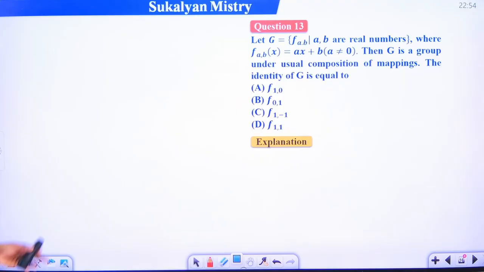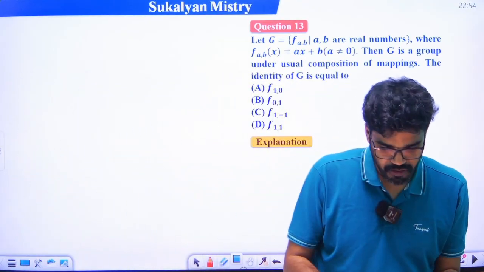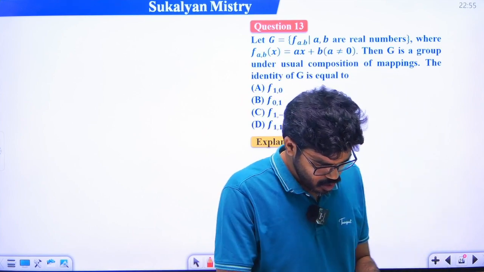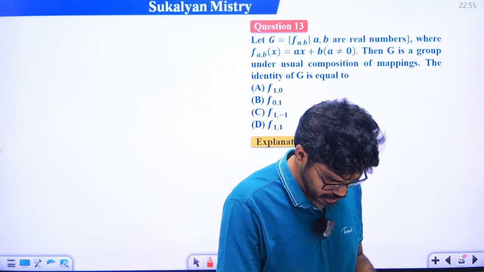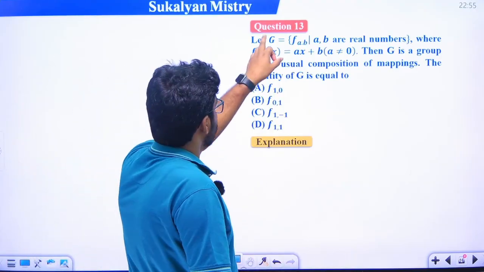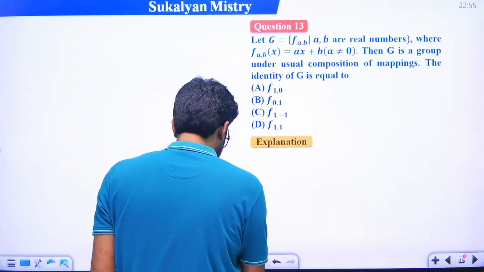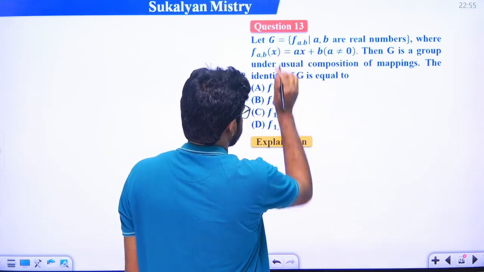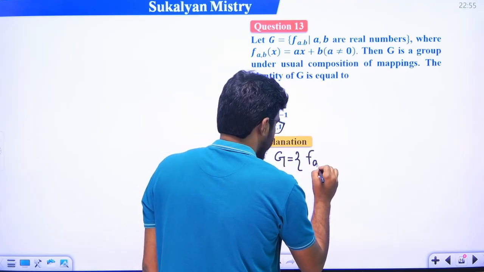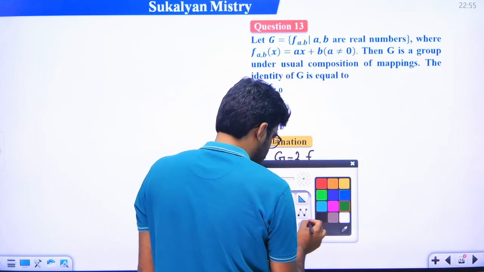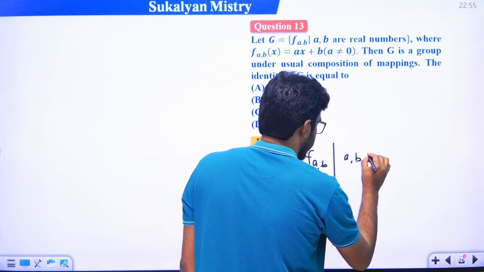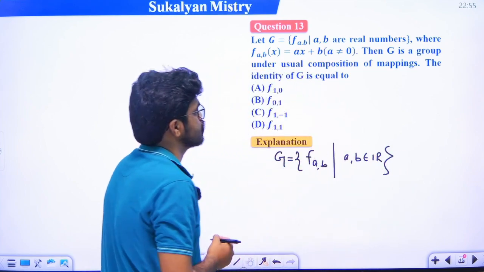So next problem, try to solve this problem. It is a very, very important example. Just see, if we solve this problem, then I think you can solve any type of problem. Just see what is given. See how the group is defined here. G is equal to, just see how it is defined here. The set G is defined such that f a comma b, where a and b are real numbers.